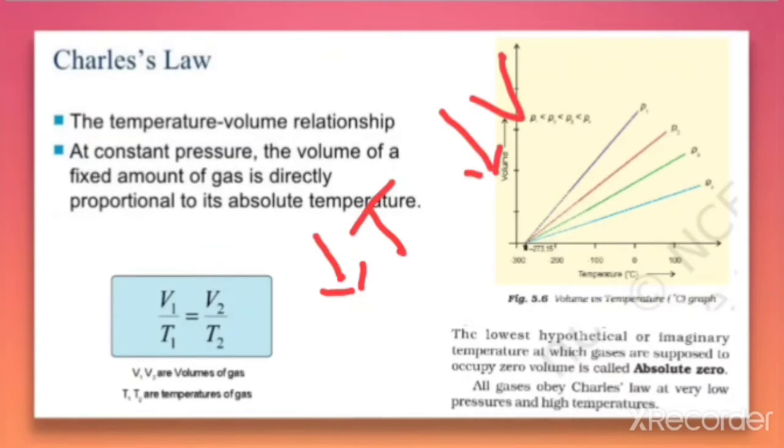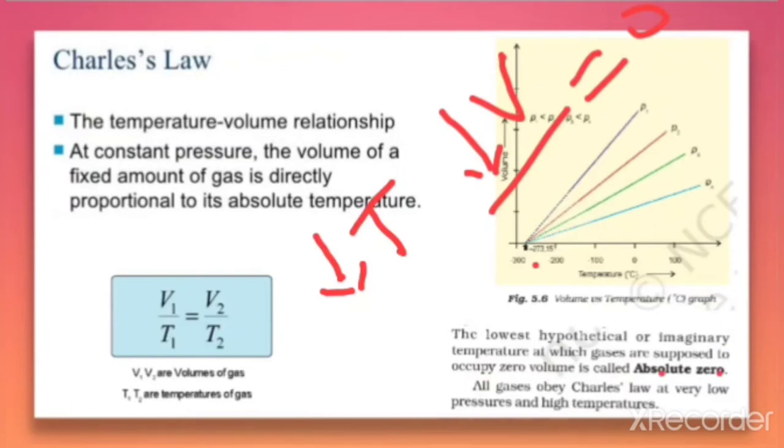Finally, at a temperature of minus 273 degrees Celsius, it was observed that the volume of the gas reaches 0. That temperature where the volume of the gas appears to be zero is called absolute zero.